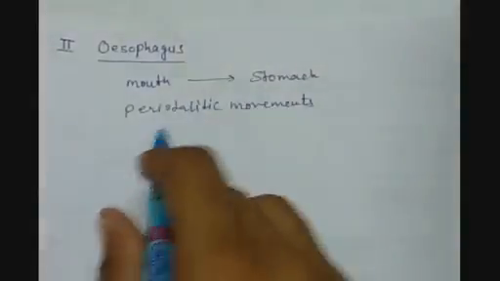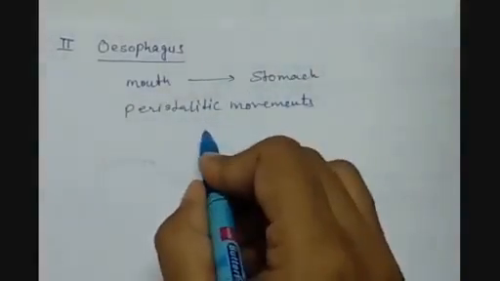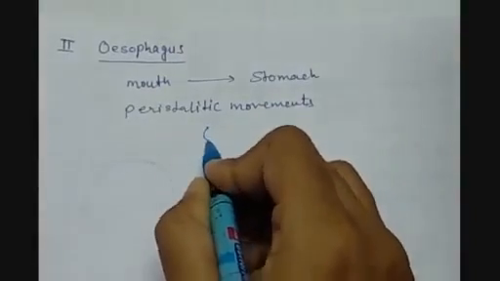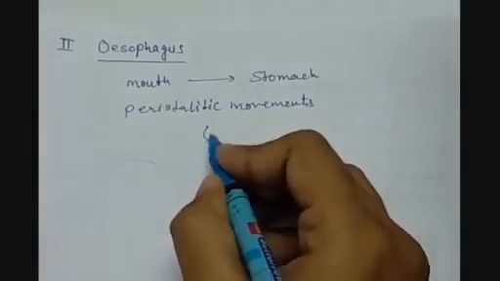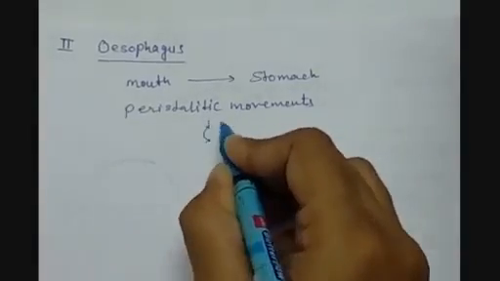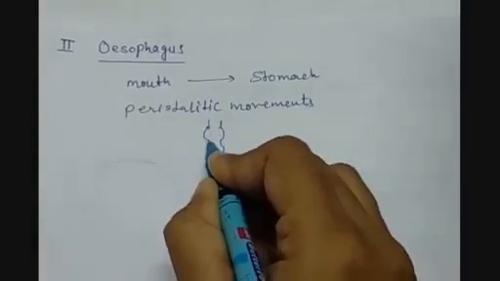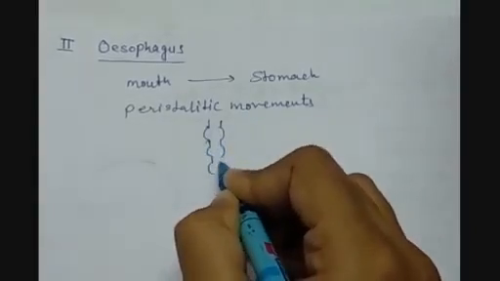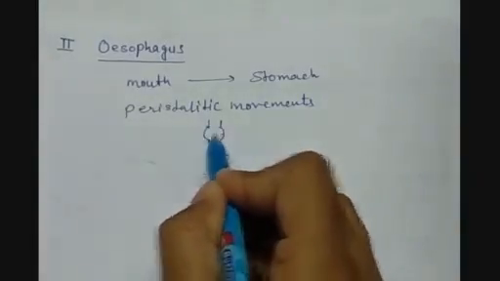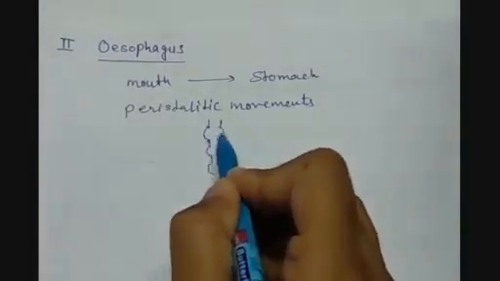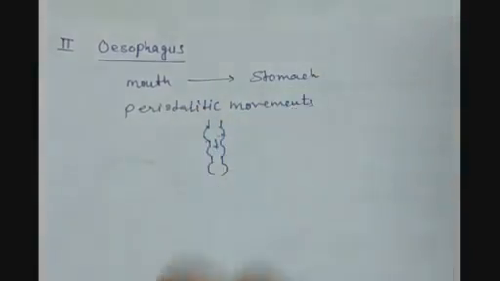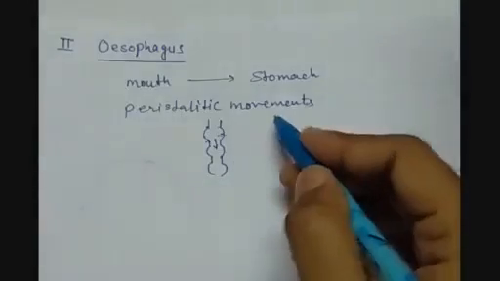Now, what is peristaltic movement? The esophagus or the tubular structure has muscles in such a form that they are circular in shape, just like waves. And when these circular muscles contract, they push the food downward. Now, why is there a requirement of these kinds of movements?